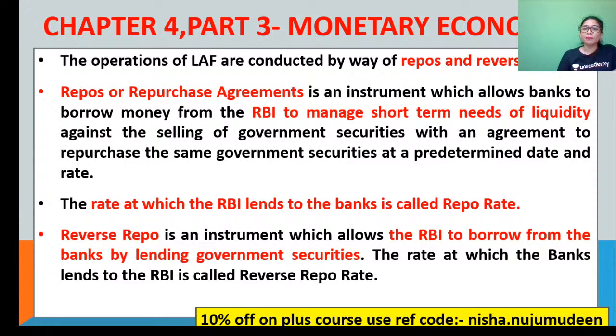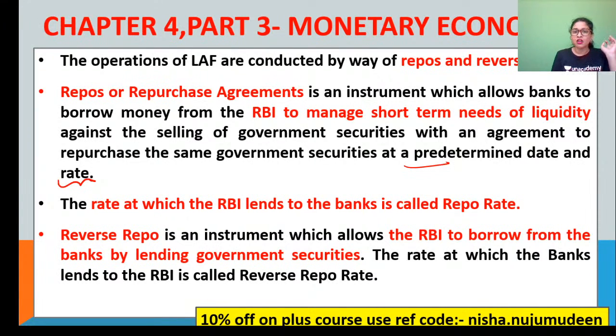Repo in simple terms means repurchase options, that is, repurchase of government securities. It is the rate of interest the RBI charges its clients for short-term borrowings. I repeat, short-term borrowings, to meet the short-term requirements of commercial banks only. They go for the repo rate. Commercial banks borrow from RBI for meeting their short-term liquidity needs, against the selling of government securities with an agreement of repurchasing the same government securities at one particular future date and one particular rate. It will all be fixed in that agreement.